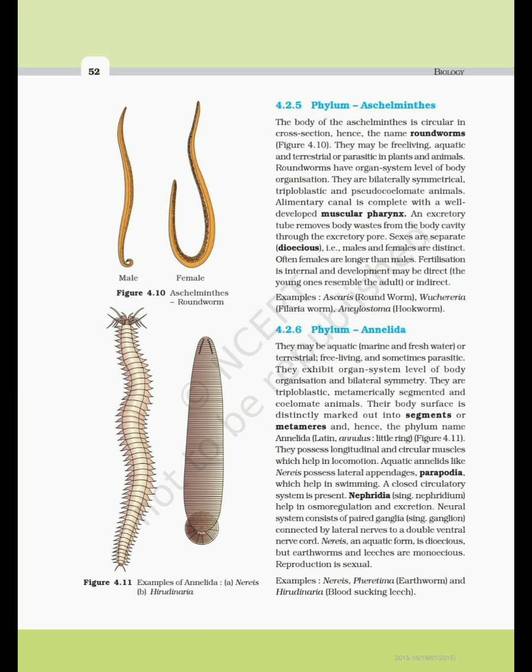Nereis, an aquatic form, is dioecious, but earthworms and leeches are monoecious. Reproduction is sexual. Examples: Nereis, Pheretima, earthworm, and Hirudinaria, blood-sucking leech.